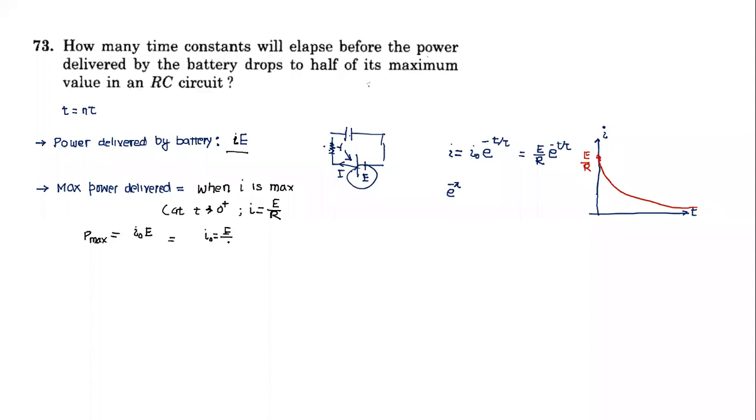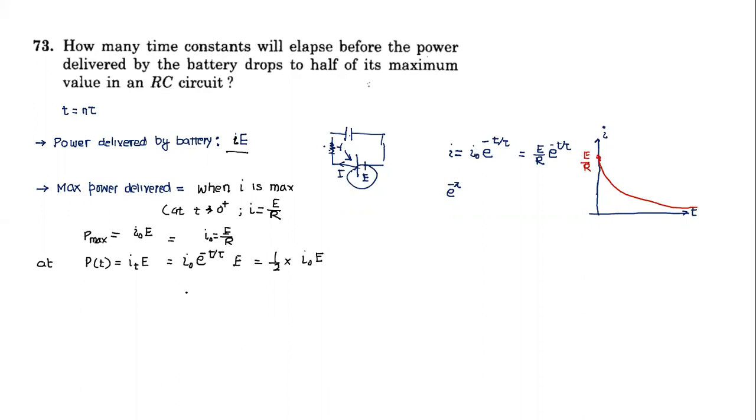So what is power at time t? Power at time t is current at time t into E. And current at time t is I naught e raised to power minus t by tau, into E. This has to be equal to half the maximum value, which is 1 by 2 I naught E.